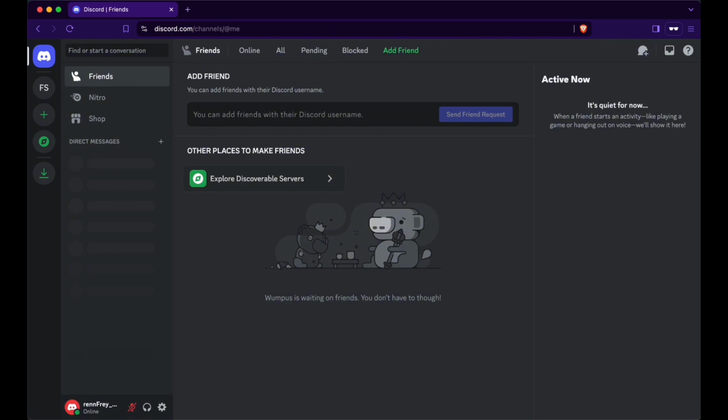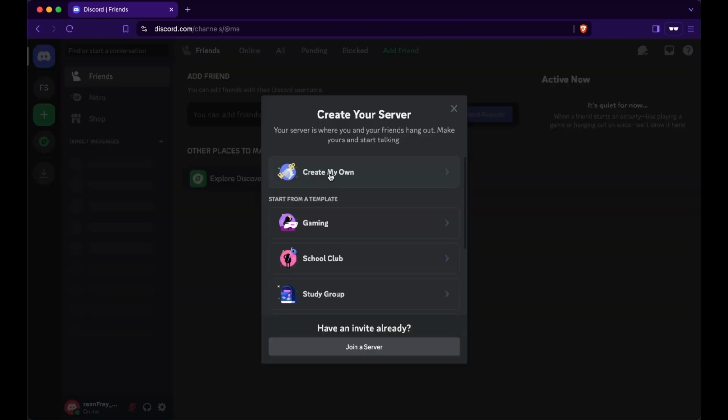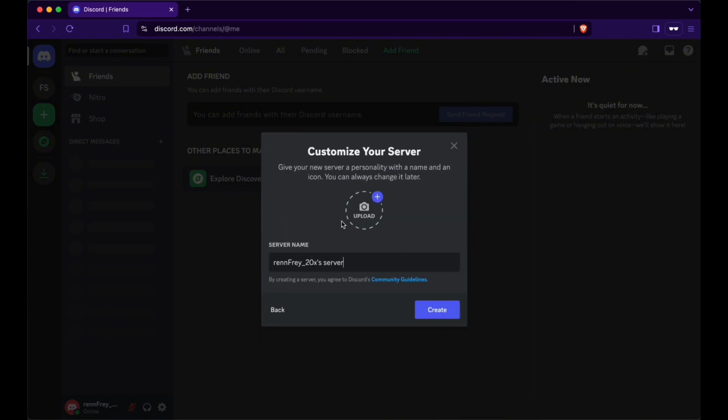So this assumes you've already set up Discord on your Mac or PC and created an account. Step number 1, go on your left side here and click on Add a Server, then create my own for me and my friends and name it whatever you want. I'll just go for comic creation.